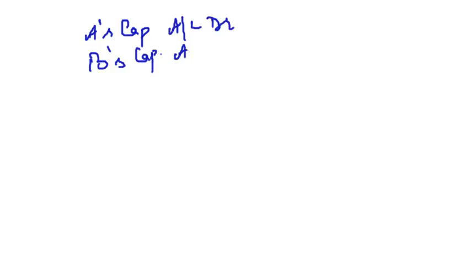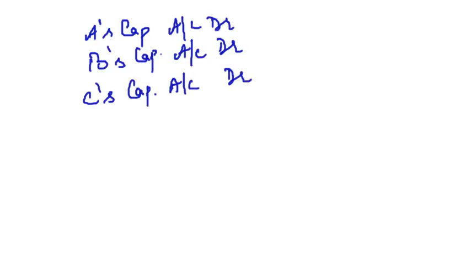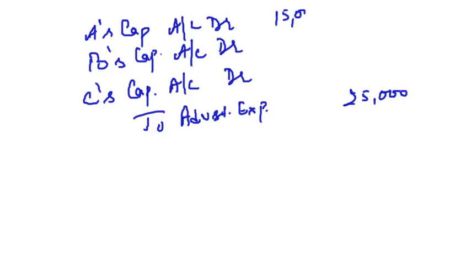So the entry will be A's capital account debit, B's capital account debit, C's capital account debit to advertisement expenditure. This is total 25,000. So this will be written off among old partners in old ratio.